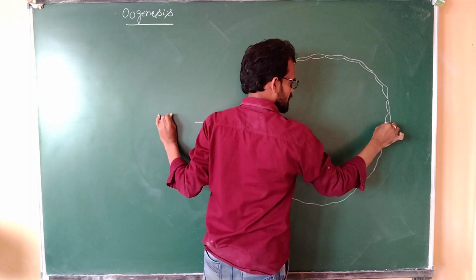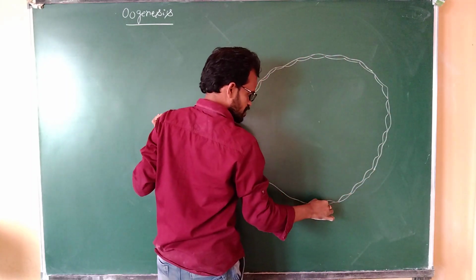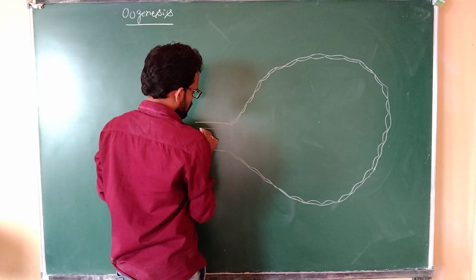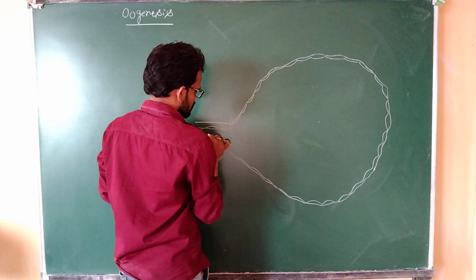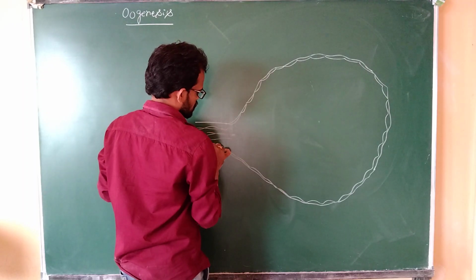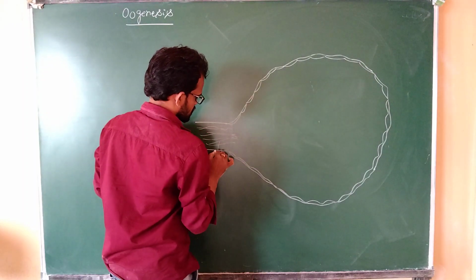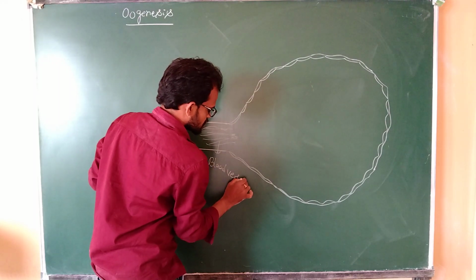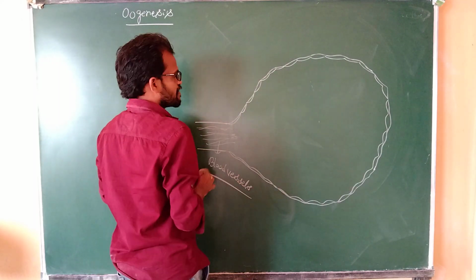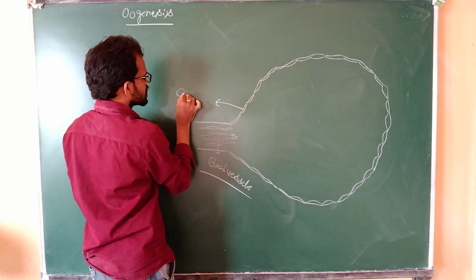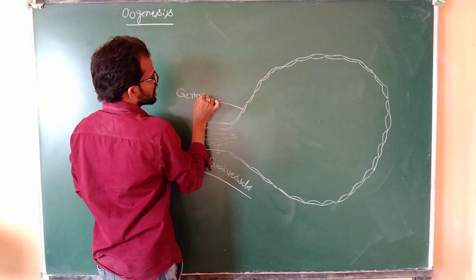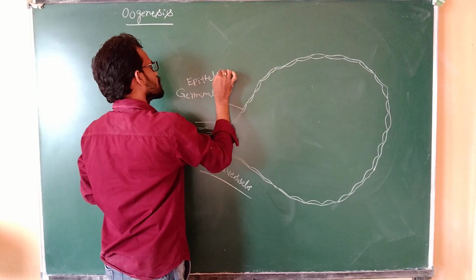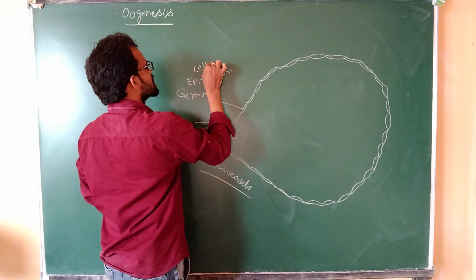Here are the blood vessels. This indicates the germinal epithelium cells.